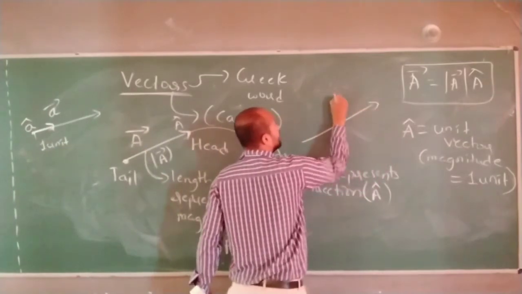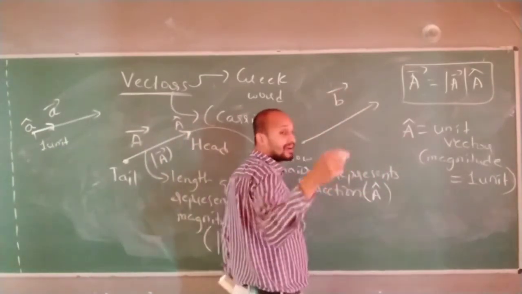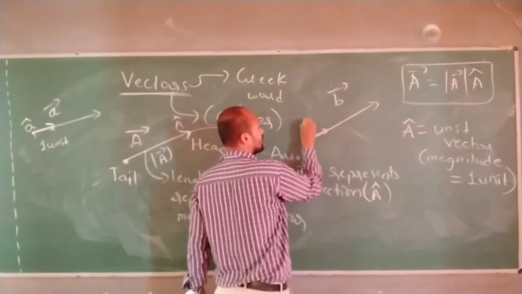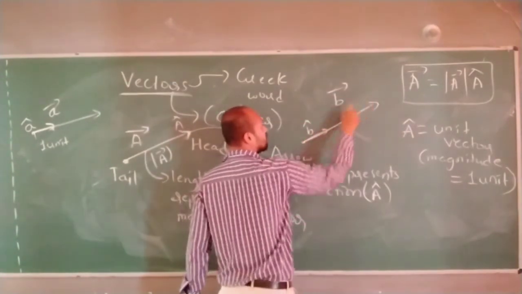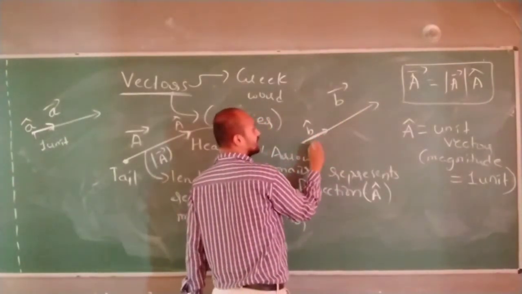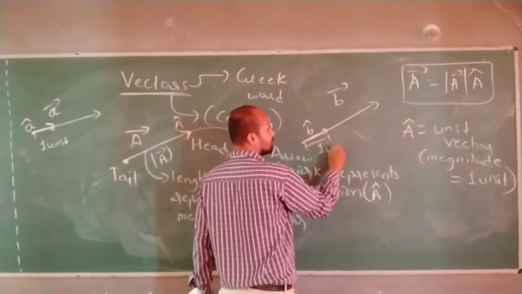Always for every vector, there will be a unit vector to represent direction. If this is a vector A, the unit vector will be this one, B cap. It represents only direction. Are you understanding? This is a unit vector which has length 1 unit of anything.